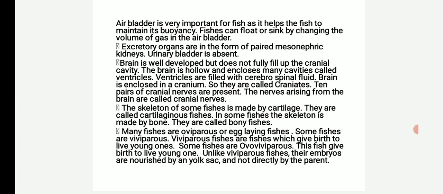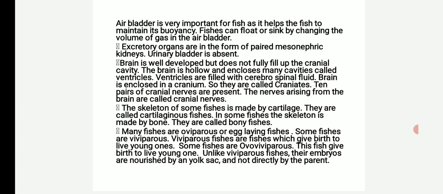Excretory organs are in the form of paired mesonephric kidneys. Urinary bladder is absent. Next, brain is well developed but does not fully fill up the cranial cavity. The brain is hollow and encloses many cavities called ventricles.